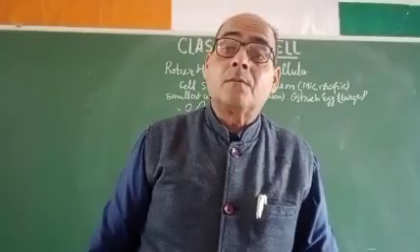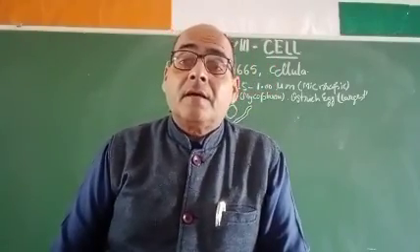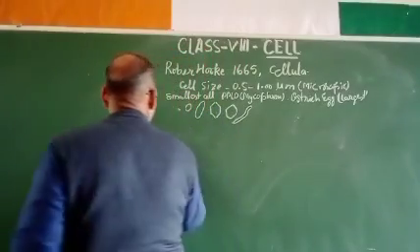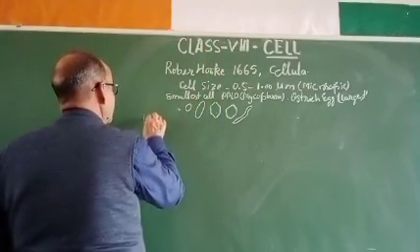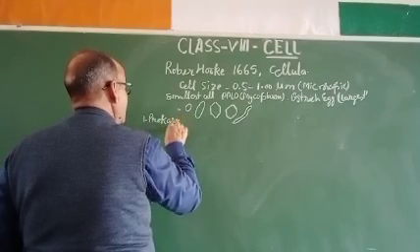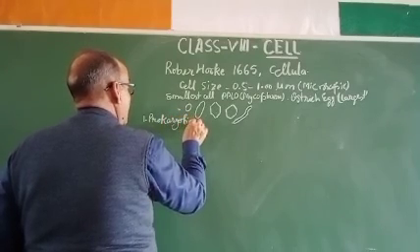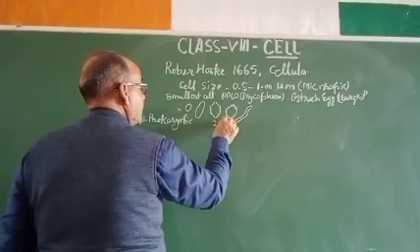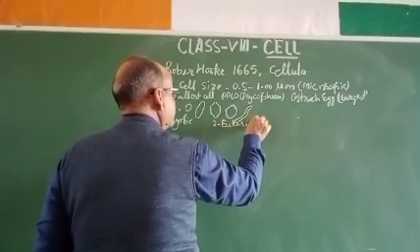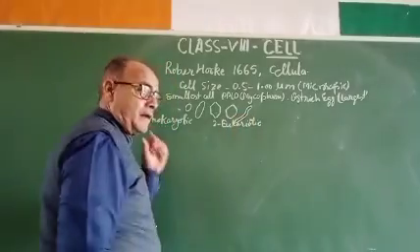Dear students, now come to the types of cells. There are two types of cells. One is prokaryotic, and another is eukaryotic. Prokaryotic and eukaryotic.